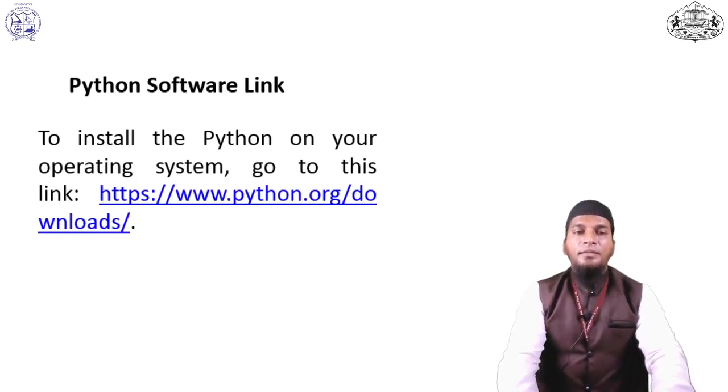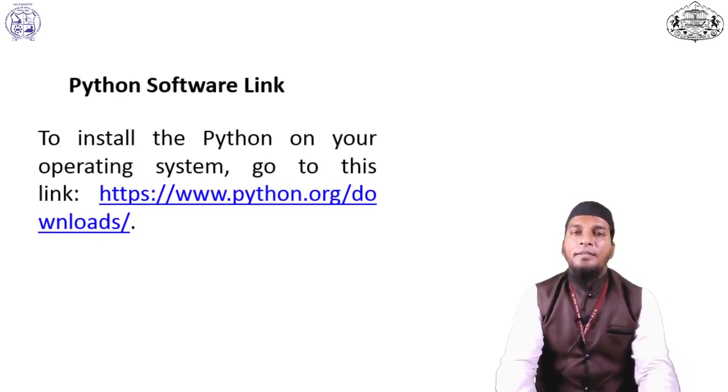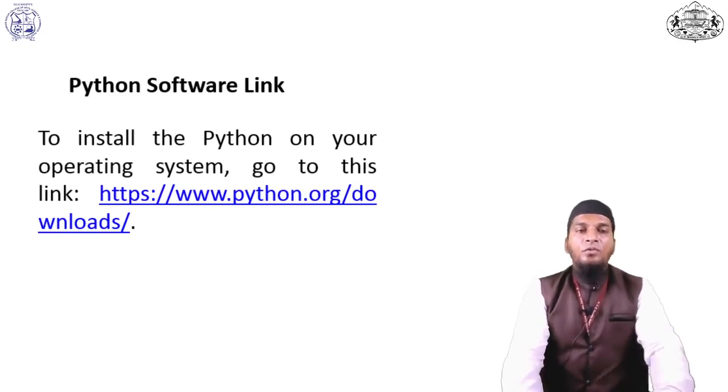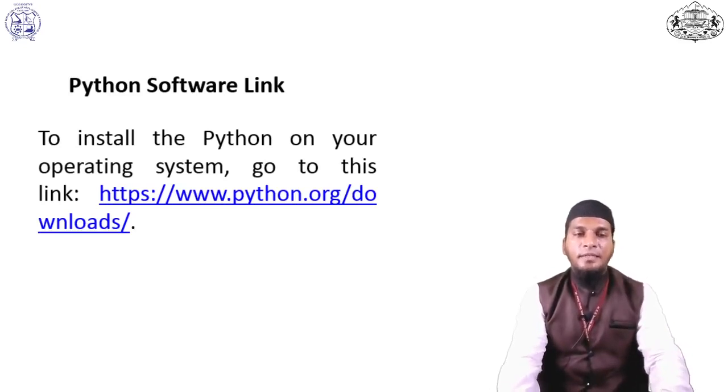How to install Python? There is no need to pay any money for Python. It is open source freeware, so we can easily get the Python software for any operating system. For that, we have to visit the website www.python.org and go to the download section.